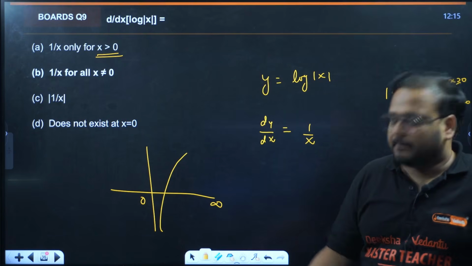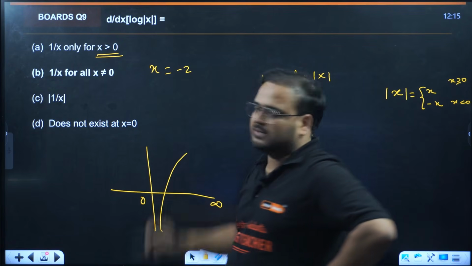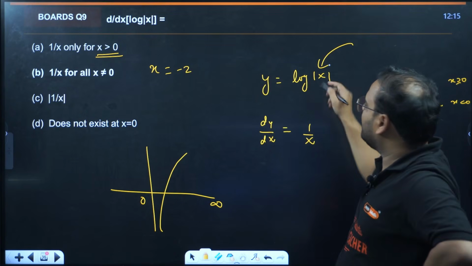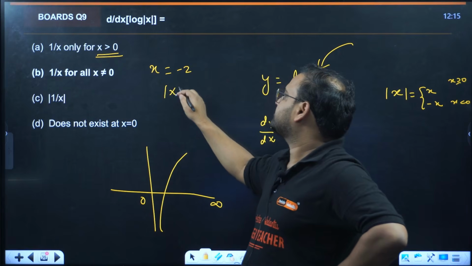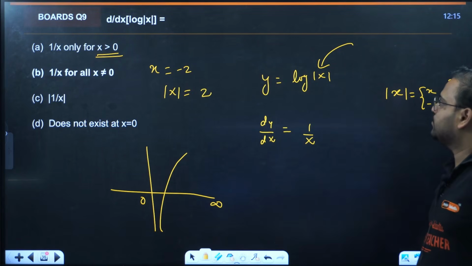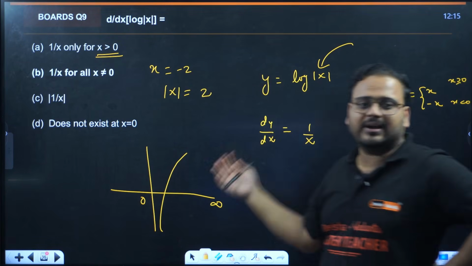No, because even if I take x as a negative value, let's say minus 2, because of the presence of the modulus, this mod will make it plus 2. So for that reason, the answer is possible to find out.